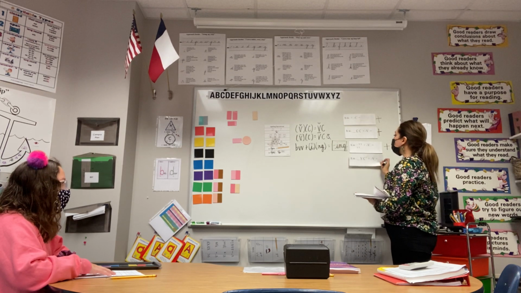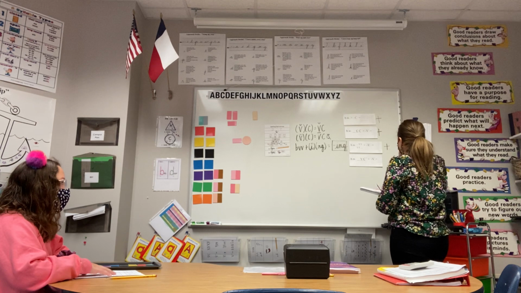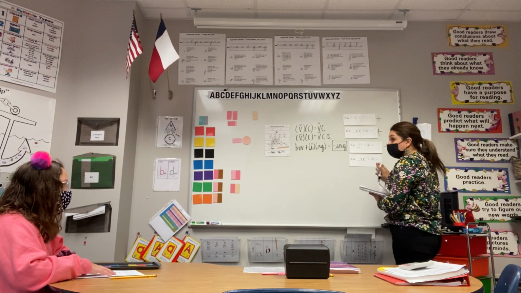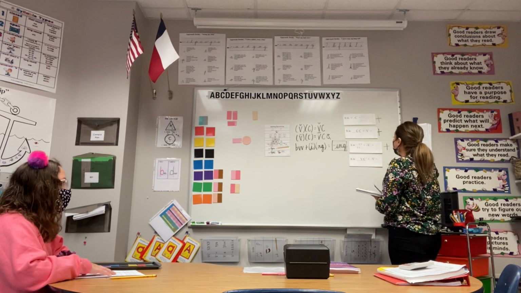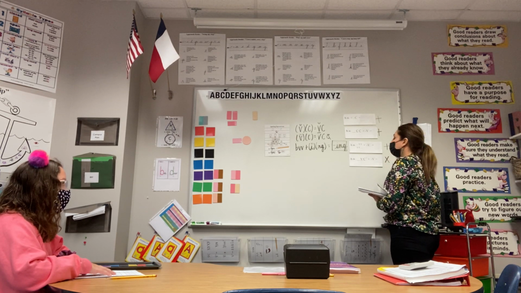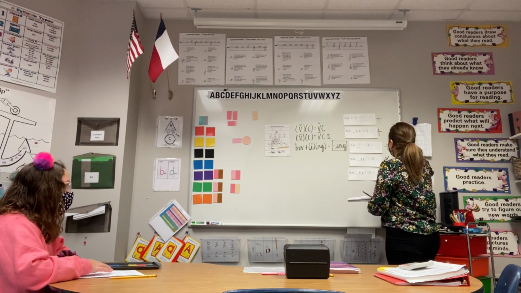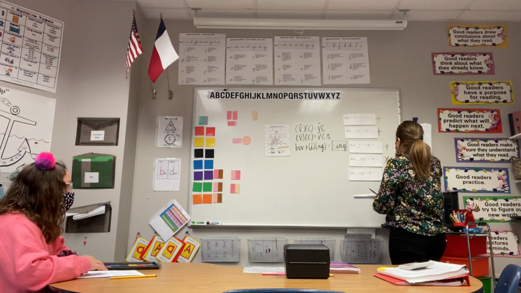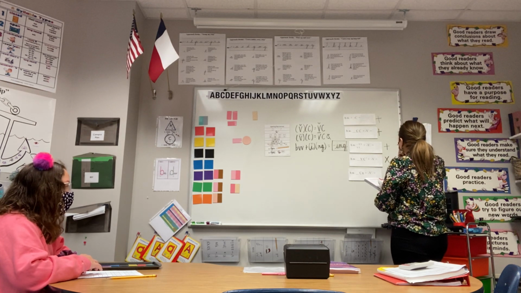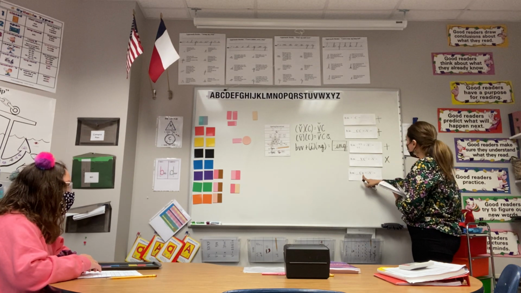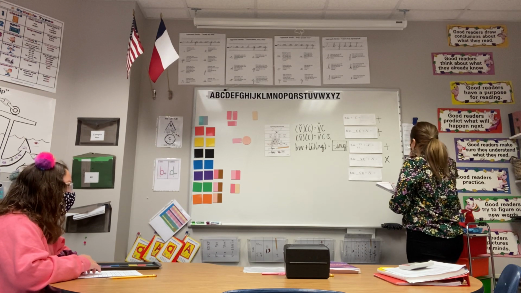And if we have a base word and we attach a vowel suffix, we check the last three letters of the base word. If it ends in final accented one vowel, one consonant, we double the consonant and then attach that suffix. If it ends in consonant, silent E, we drop the silent E, then attach that vowel suffix.